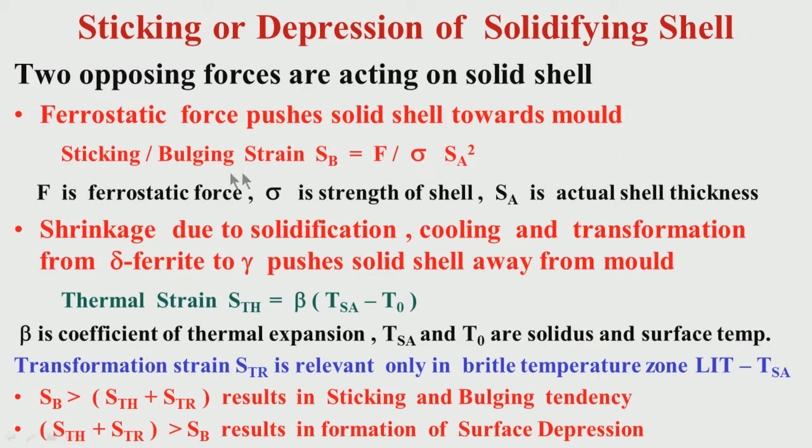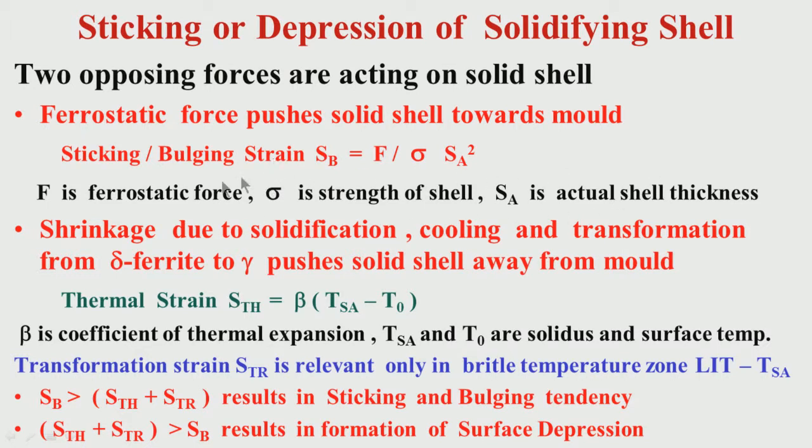At a particular level the bulging will depend on the strength and the thickness of the solid shell. If the strength of the solid shell is low or the thickness is narrow, then it cannot withstand the force, and there will be a relatively high amount of strain in the solid shell.